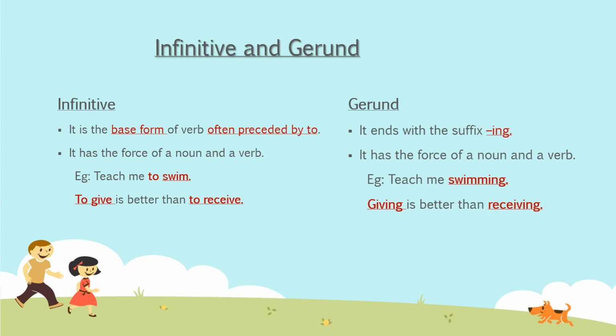Their structure is different, but their function is the same, because infinitive also does the work of a noun and a verb, and gerund also does the work of a noun and verb. Now with the help of examples, I'll explain. Teach me to swim, teach me swimming. Either you write teach me to swim or teach me swimming, the meaning is almost the same, but the way they look, to swim and swimming, is different. So they look different, but the function is almost the same, okay?